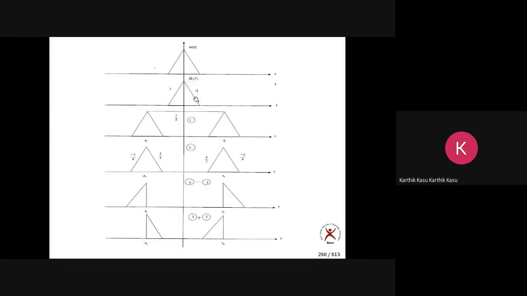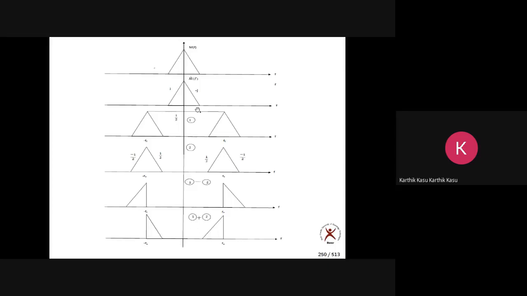Now, what do you get from 1 plus 2? You take this figure plus this lower figure, and you add these two sidebands. You again get SSB, but here we are transmitting the lower sideband, not the upper sideband. If you subtract these two, you get SSB with the upper sideband. If you add these two, you get SSB with the lower sideband.